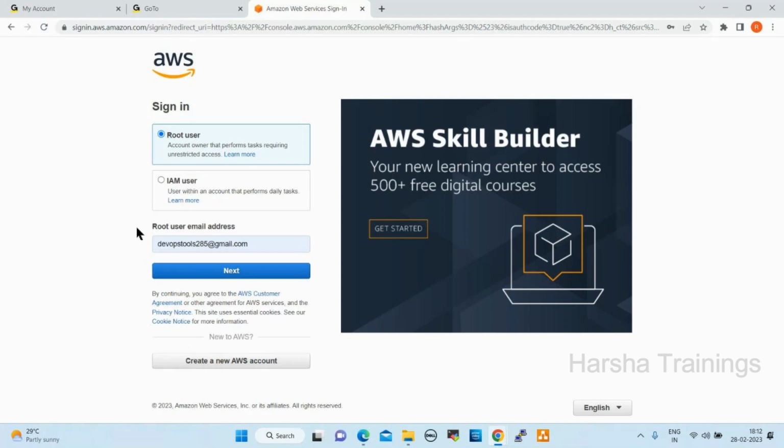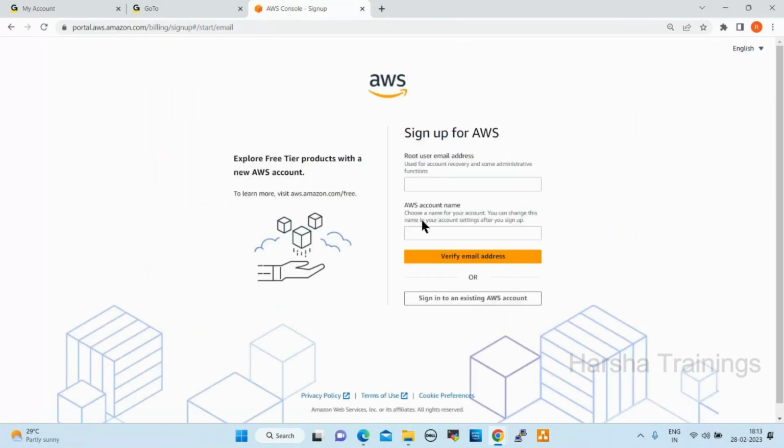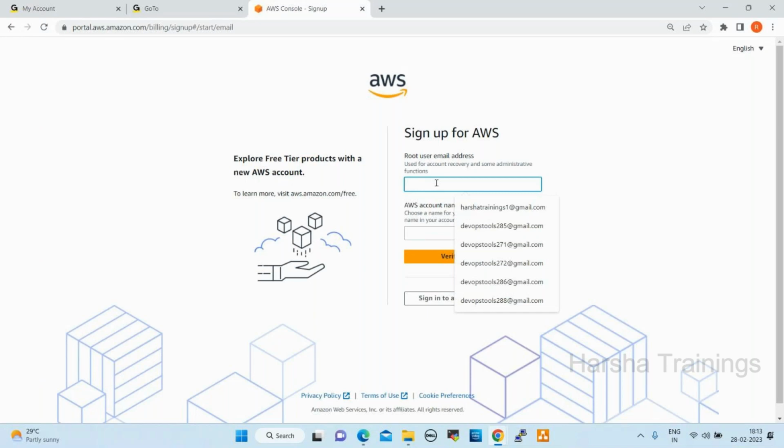See here, create a new AWS account. Click on this. Now, sign up for AWS. Here you need to give an email address.